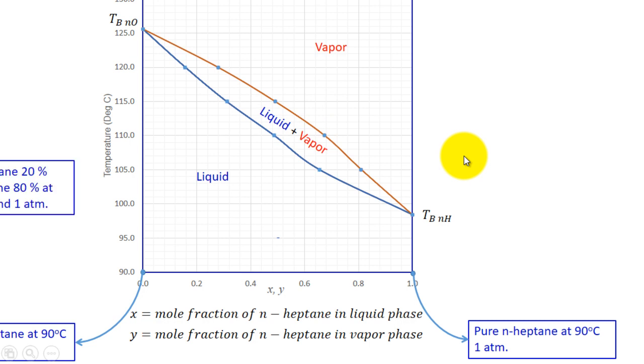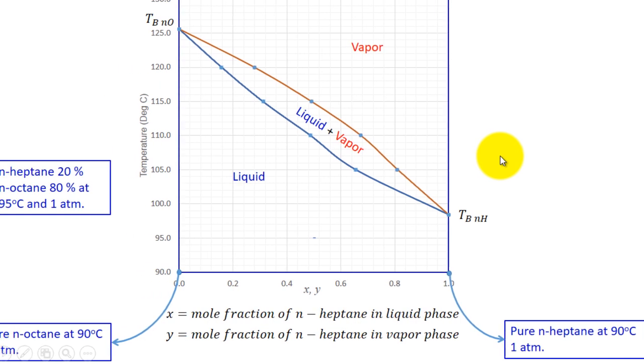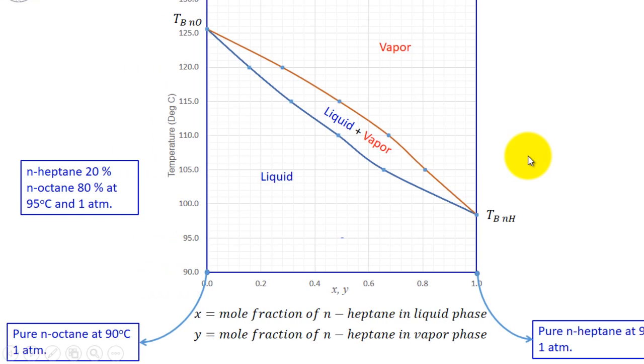Now, if I want to represent one point which is normal heptane at 20%, octane 80%, temperature is 95 degrees centigrade and 1 atmosphere. Okay. Now normal heptane, X value which is 0.2 and temperature is 95. So this is one value, 0.2 X value. X or Y, I don't know. Only normal heptane is mentioned. Liquid phase and vapor phase is not mentioned. Let us fix this point.